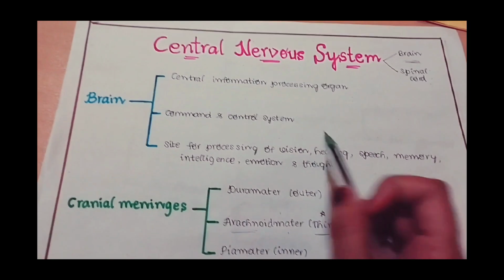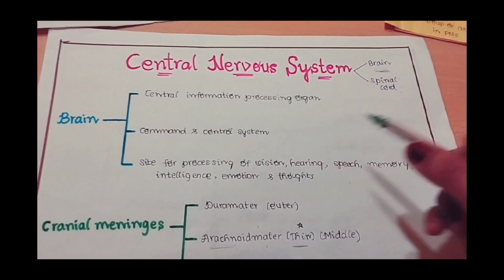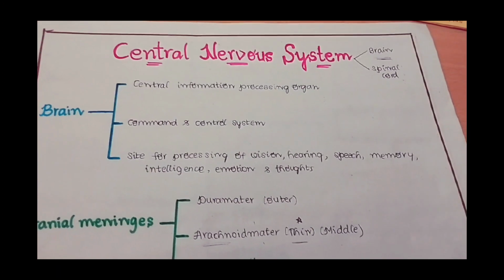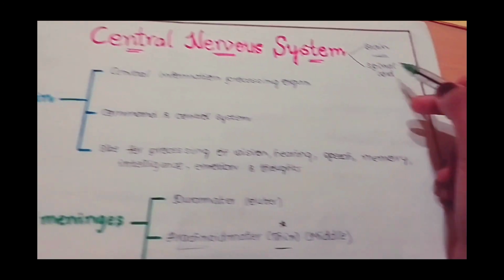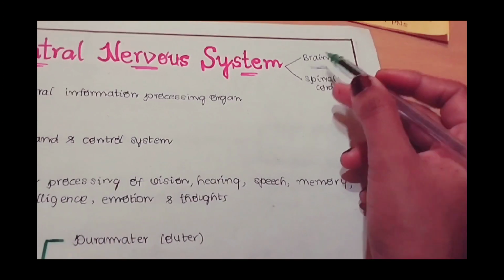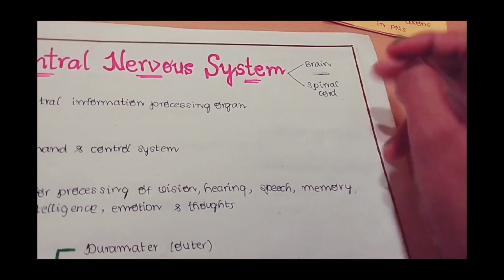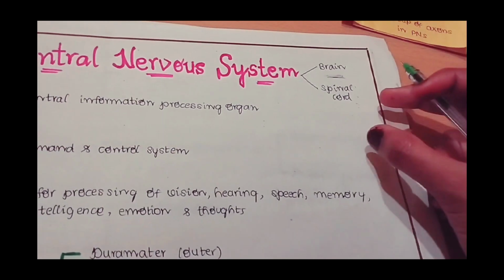In this video I am going to discuss the topic central nervous system. This topic is from the chapter neural control and coordination. Let's begin our session. Central nervous system constitutes brain and spinal cord. These two are included in the central nervous system because they are situated along the center of the body.